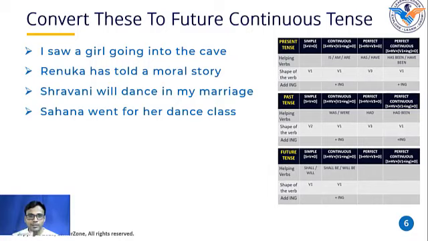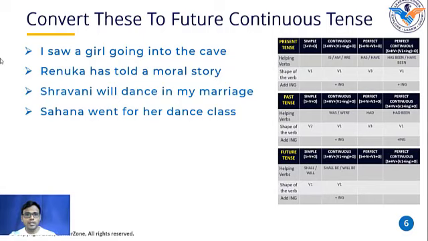Went is the second shape of the verb. So we need to convert it to the first shape. The first shape of went is go. Go, went, gone. Okay. So we need to add shall be or will be as a helping verb. We are using only these two helping verbs in future continuous tense. That's why you have added will be here. Suhana will be going for her dance class. Okay. So very easy, guys.